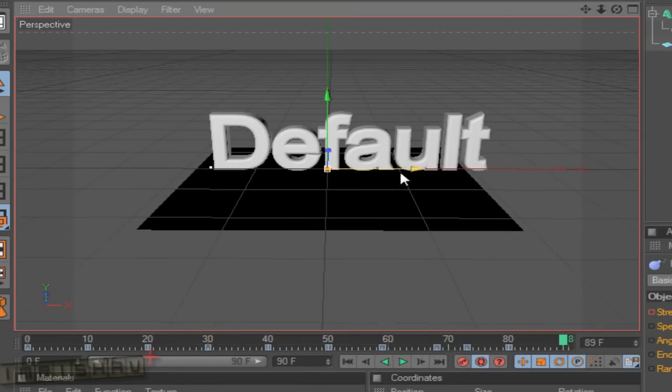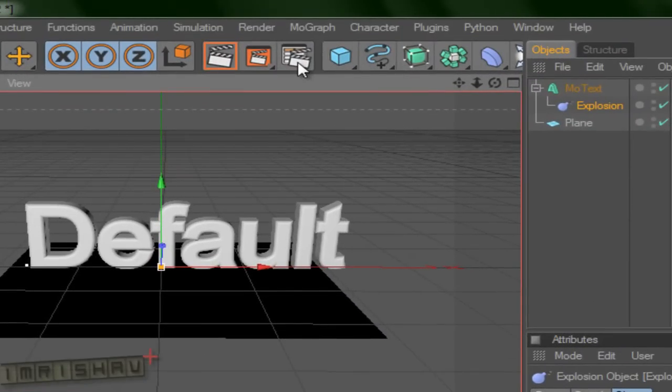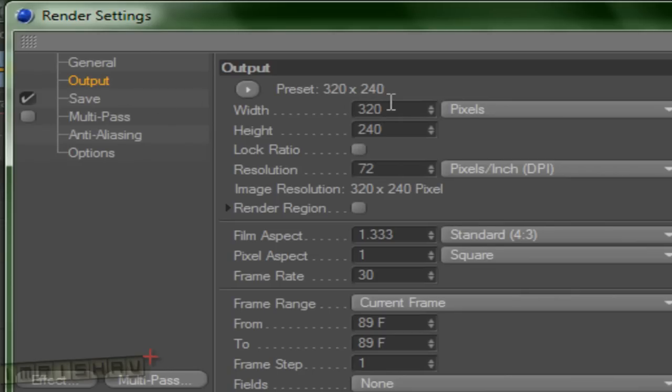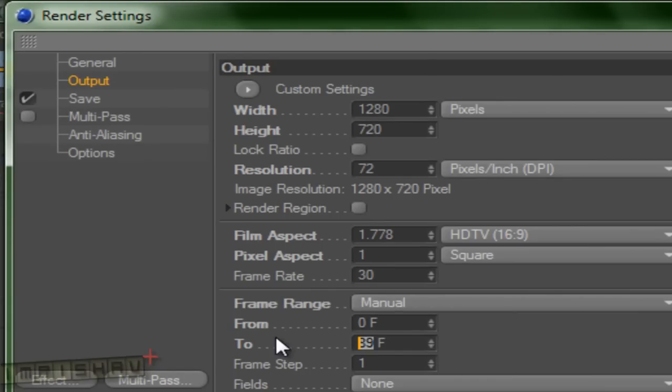Now we're going to render it. So for rendering, we're going to go to render settings, then the output tab. Here we're going to set the width to 1280, that is HD, 720 for the height, all the things default, and just make sure that the frame range will be from 0 to 100,